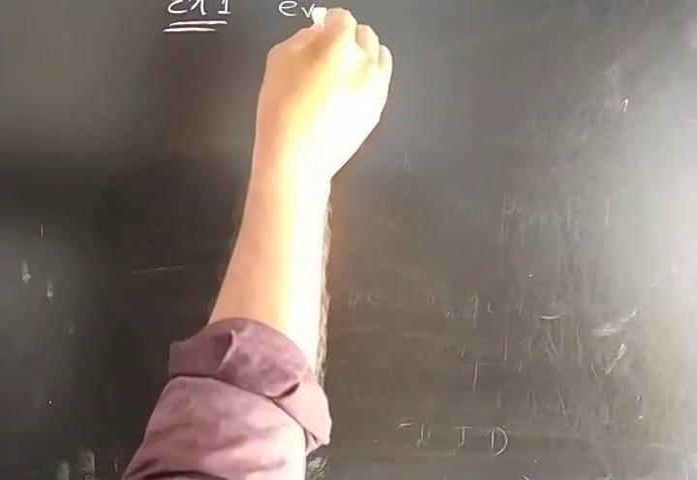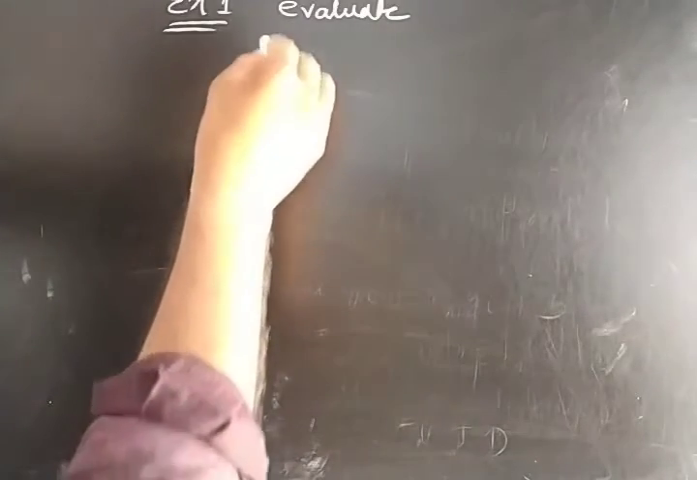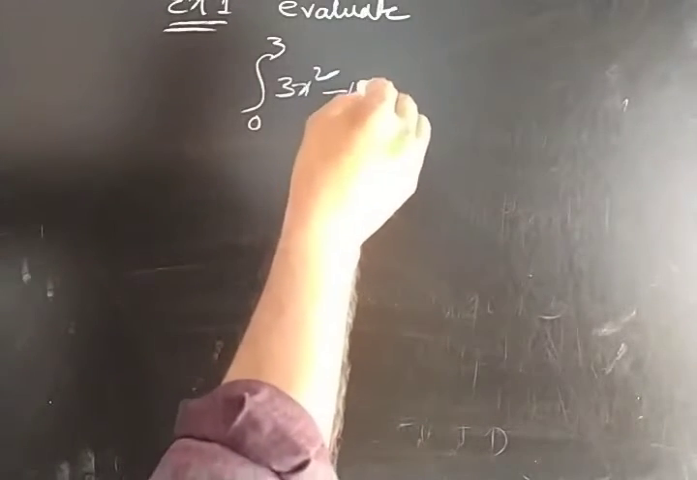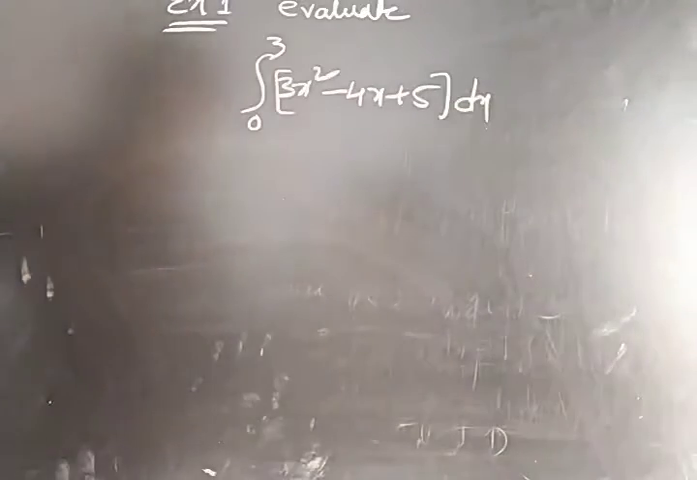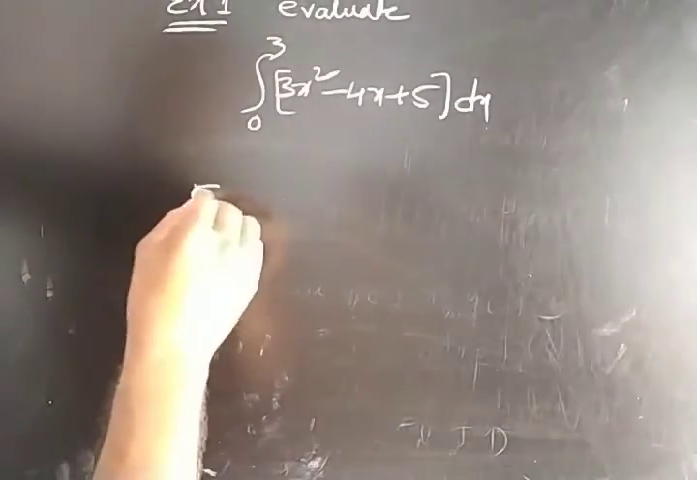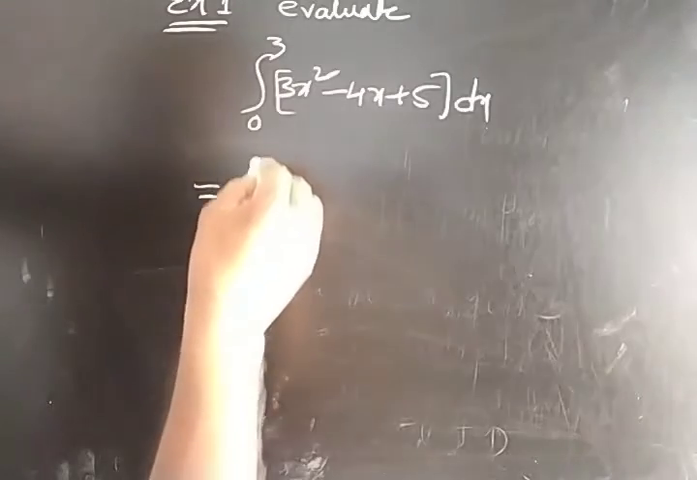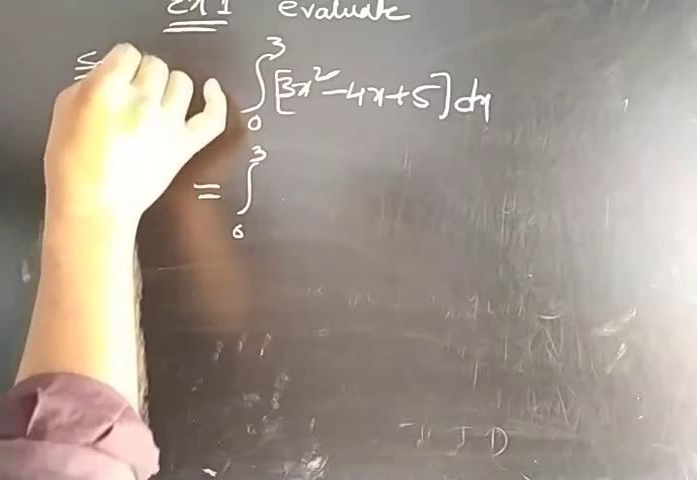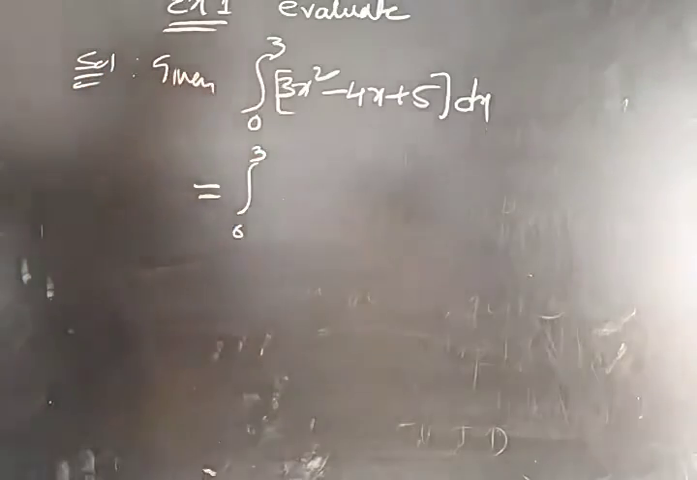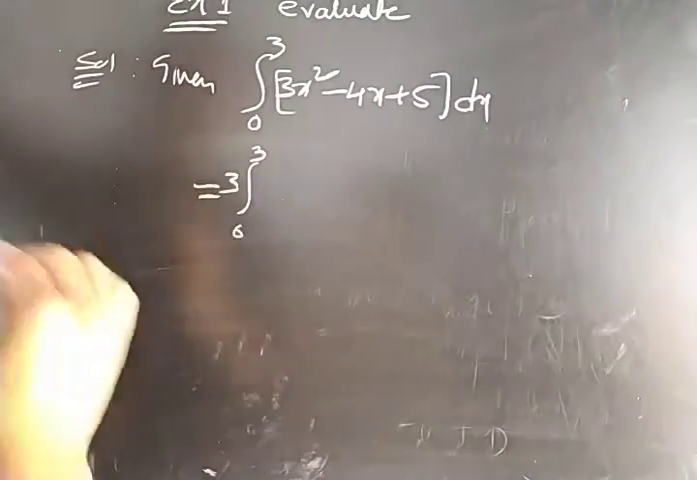Evaluate the integral from 0 to 3 of (3x square minus 4x plus 5) dx. So we can split the integration by using the fourth property. Solution: the given integral is from 0 to 3 of (3x square minus 4x plus 5) dx. So I am splitting the integral using the fourth property.